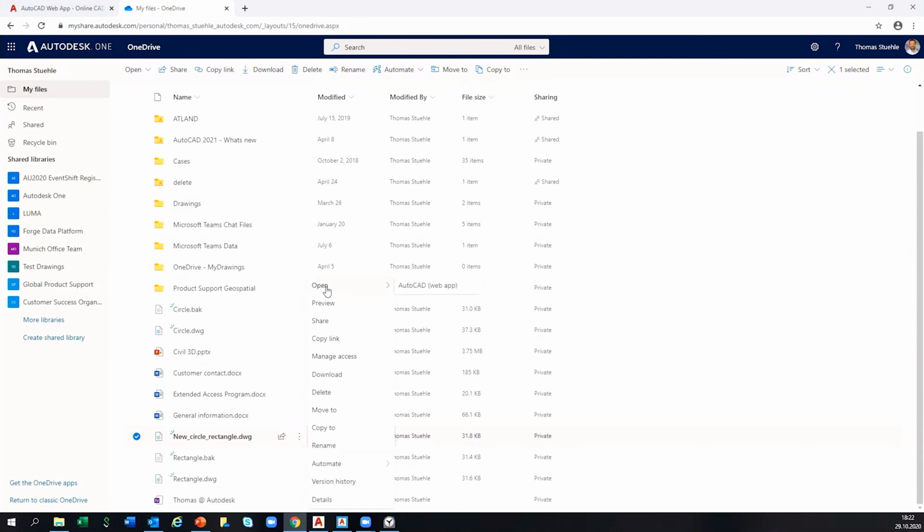And we could also open it directly from the cloud storage provider. So we have a two-side connection. We can go to the cloud storage provider itself in the browser and open it from the browser, or we log in into the AutoCAD web app or the mobile app and open it from there, or we go to the synchronized folder when we work with our desktop app.